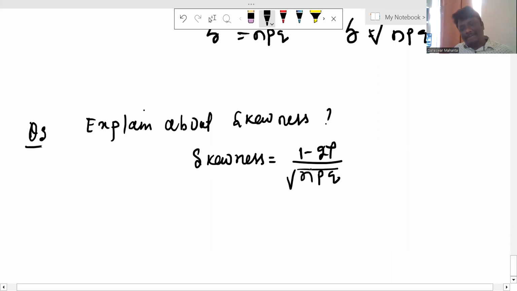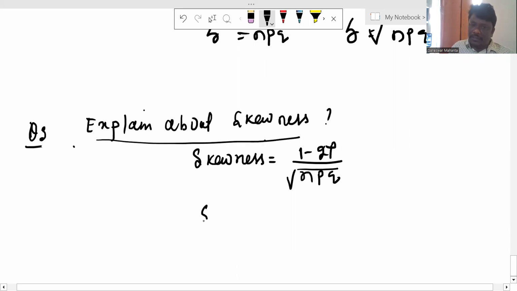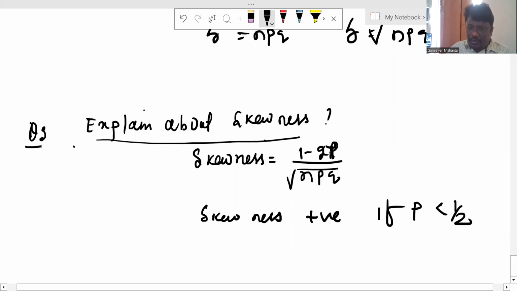That is our skewness, and skewness also satisfies some properties. For a probability distribution function, skewness may be positive, negative or zero. Skewness is positive if p is less than 1 by 2. If p is less than 1 by 2, then skewness is positive.